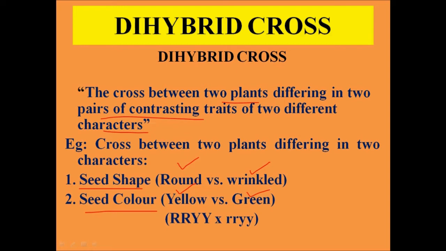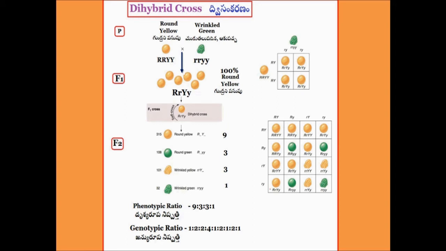considering two characters at a time. So let us see the dihybrid cross which was conducted by Mendel. Now Mendel has taken a round seed with yellow seed color and crossed it with a wrinkled seed with a green color. Now these were termed as P generation plants.